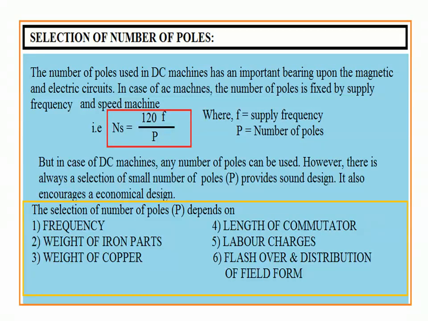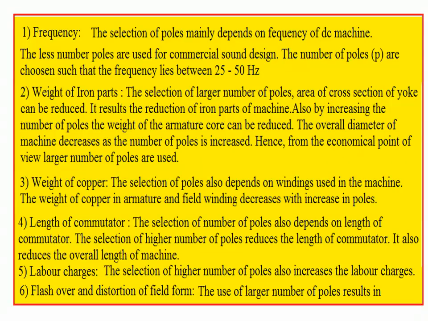Number 1, frequency. Number 2, weight of iron parts. Number 3, weight of copper. Number 4, length of commutator. Number 5, labor charges. Number 6, flashover and distortion of field form. So, after making the list, you have to discuss them one by one.